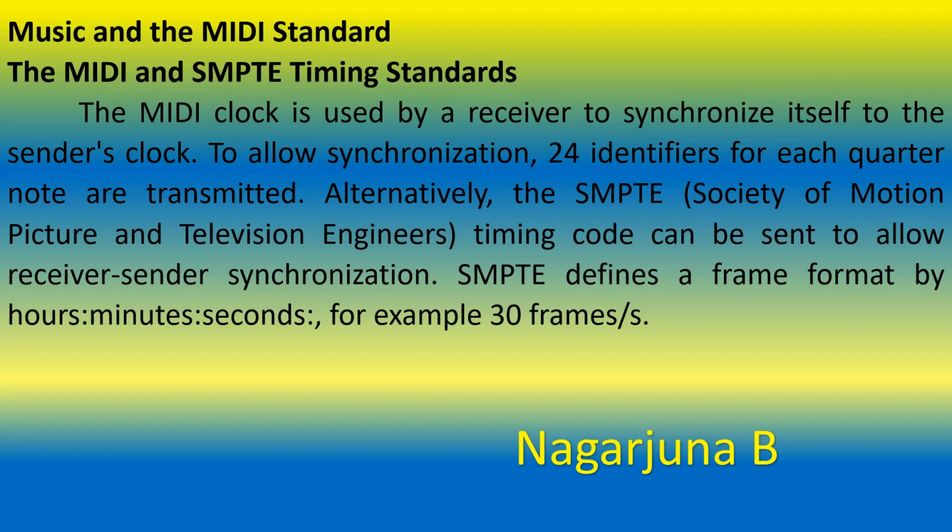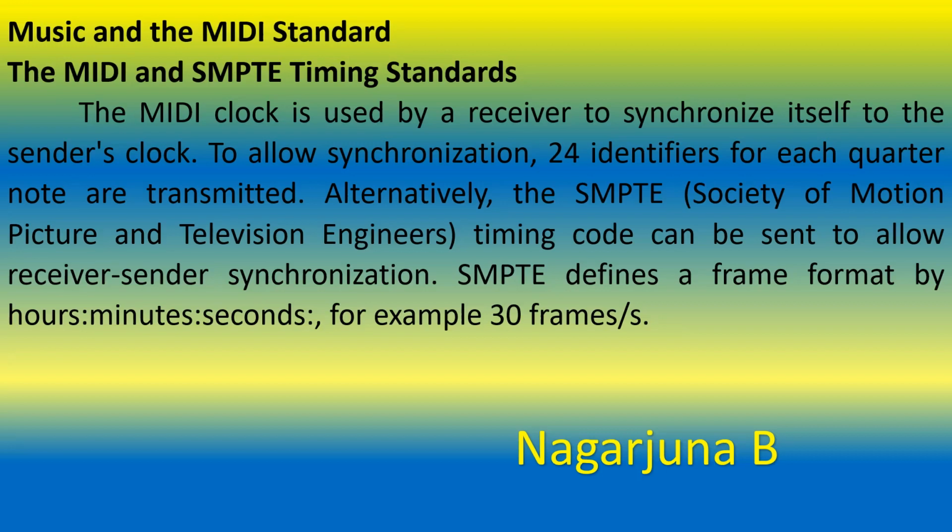The next topic: the MIDI and SMPTE timing standards. The MIDI clock is used by a receiver to synchronize itself to the sender's clock. The musical instrument digital interface has a clock, and it is used for synchronizing with the message which has been sent according to the sender's clock.